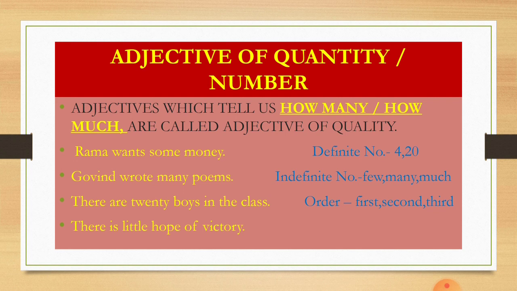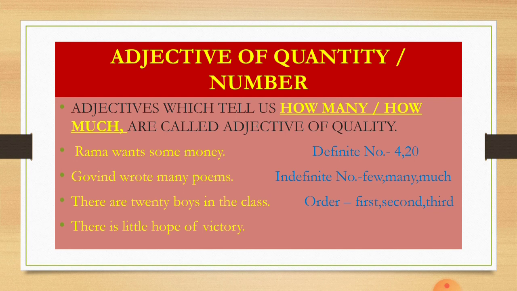So, we have seen here money is a noun, and how much money, which quantity of money? It is some money. So here the exact number we don't know, the exact amount we don't know, but the quantity has been given as some. So some becomes the adjective of quantity.